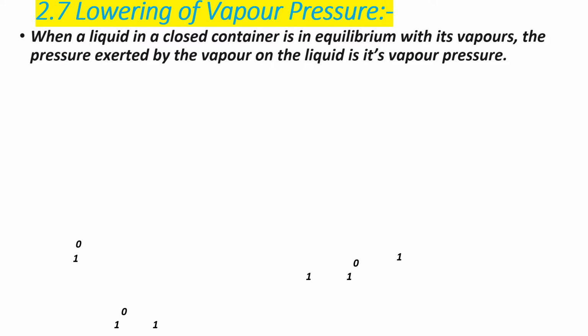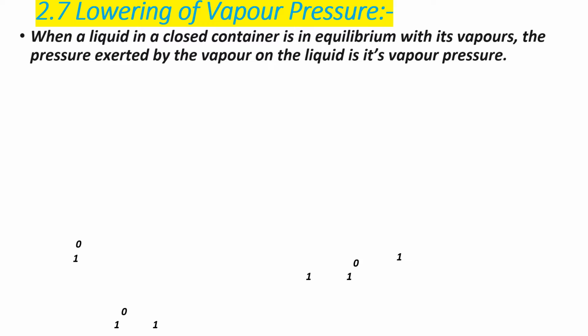Next, point number 2.7, lowering of vapor pressure. Lowering of vapor pressure means the vapor pressure is lower.